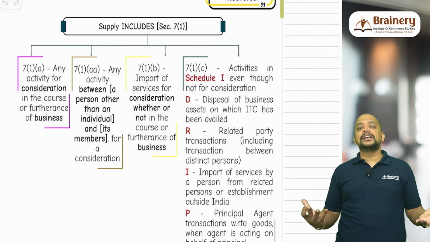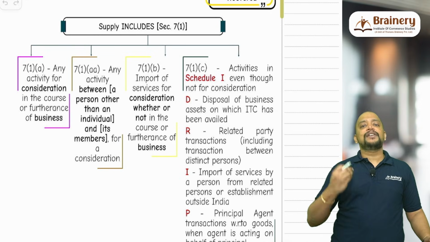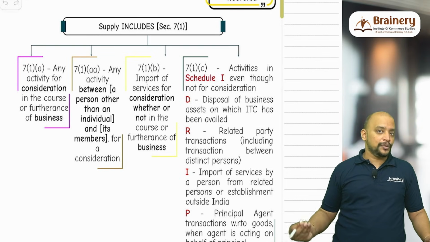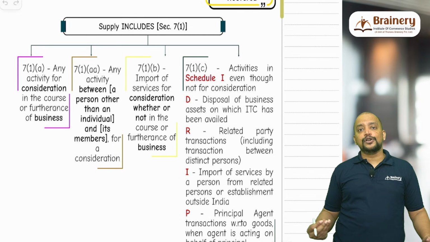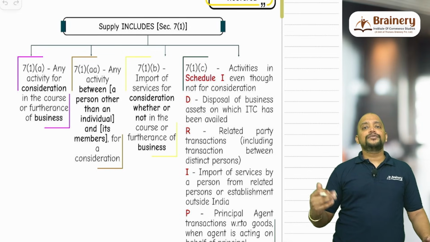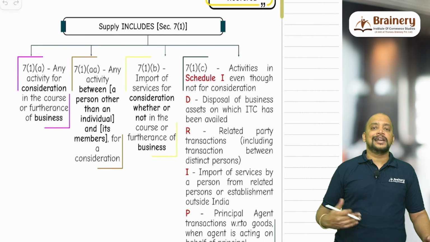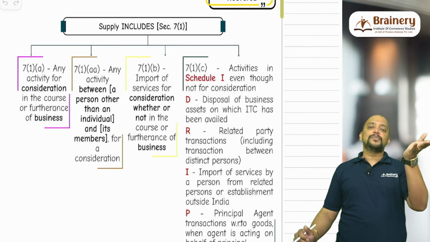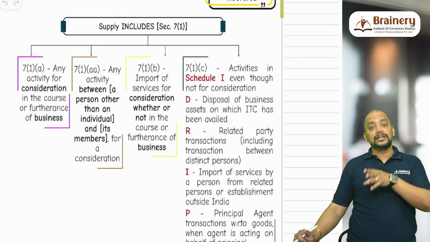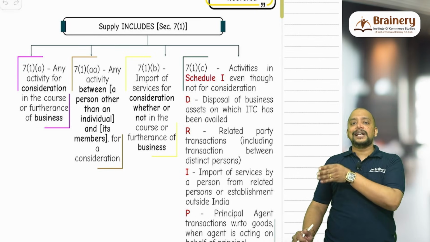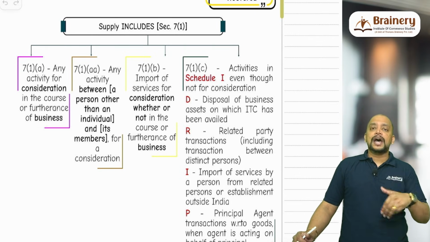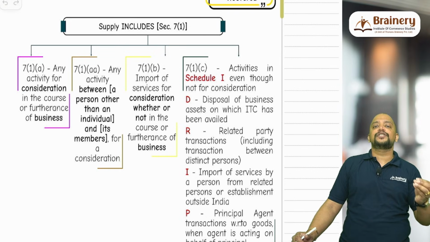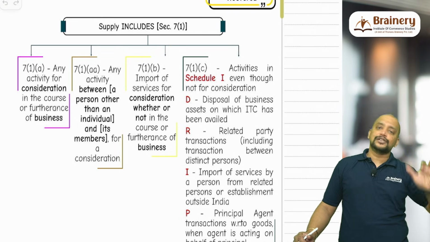So we don't have the sale value. Therefore we need to determine the value as per Rule 30 or Rule 31. Rule 30 talks about cost plus 10%, whereas Rule 31 talks about the residual value. So any of these two should be taken, whichever is higher. That is, ITC availed minus 5% for every quarter or part thereof from the date of purchase till the date of sale, or GST on the sale value of such particular goods as determined under Rule 30 or Rule 31 of the CGST Rules, whichever is higher.